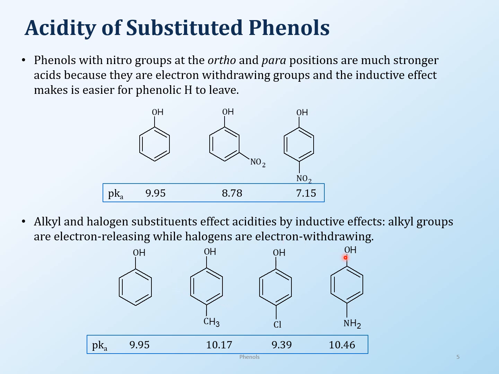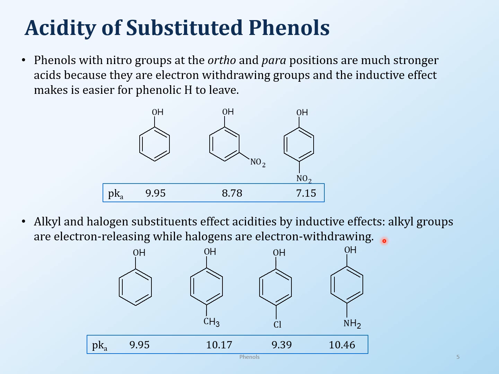The other part of that is if you have electron donating groups. Those electron donating groups make it harder for the hydrogen to leave. In that case, the pKa will actually increase, which means they're not as strong an acid as phenol would be. They're still good acids, but they're not as strong as you would think.